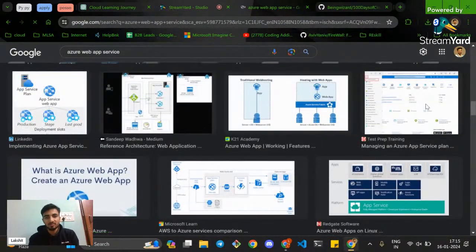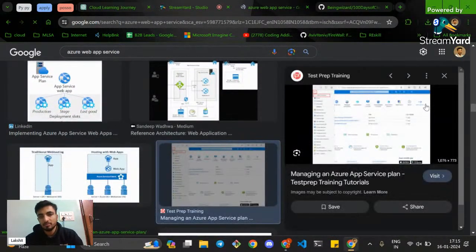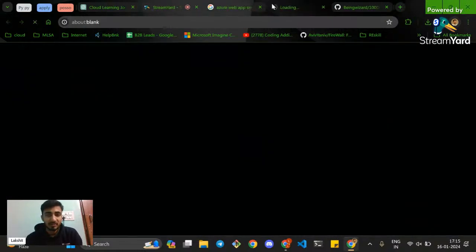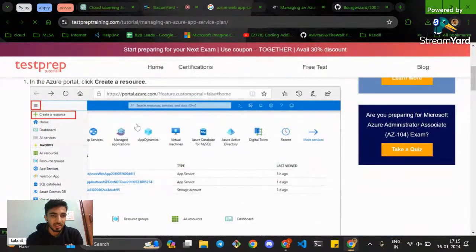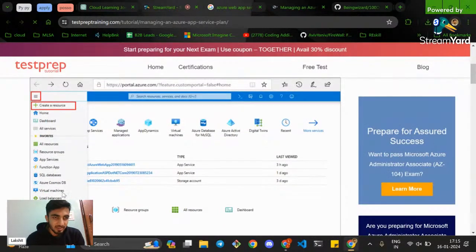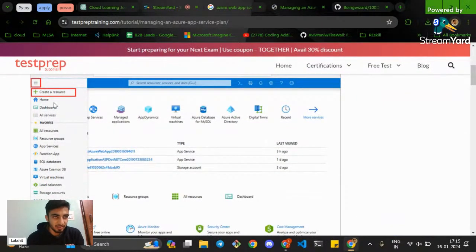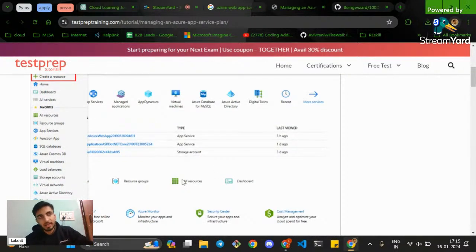So see, this is what the Azure portal looks like. I'm randomly using this, but this is what it looks like. So we'll understand whatever things are written over here. What is this resource? What is this home? What is this dashboard for? What is all services, what is a resource group, what is app services, and whatever things are written in the Azure portal itself. We won't be going to any kind of documentation, any kind of YouTube course or whatnot, where we'll be exploring everything. Let's deep dive into whatever is required, right?